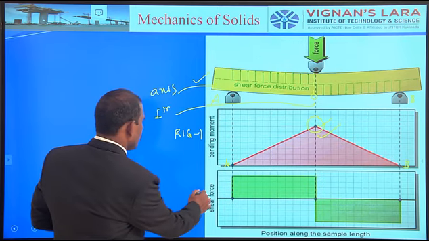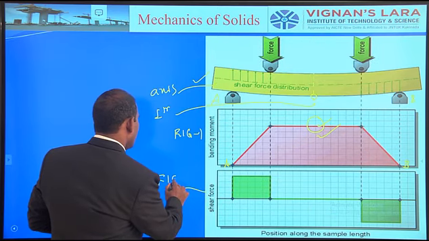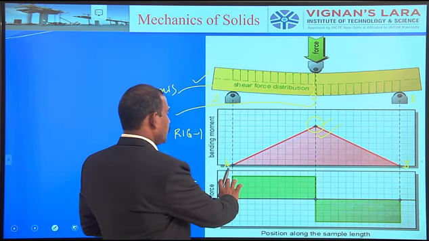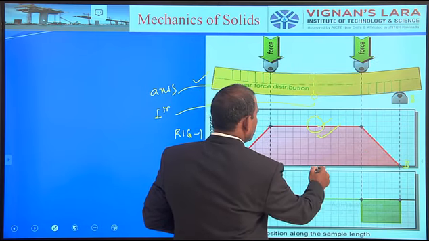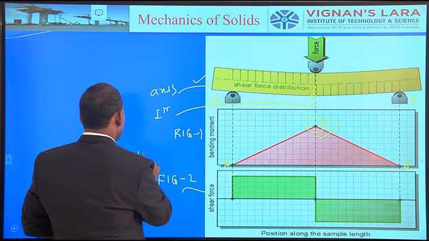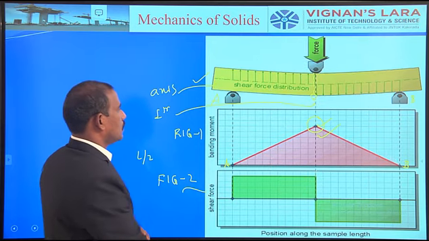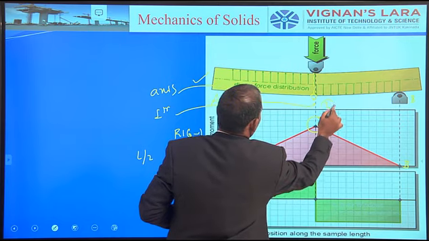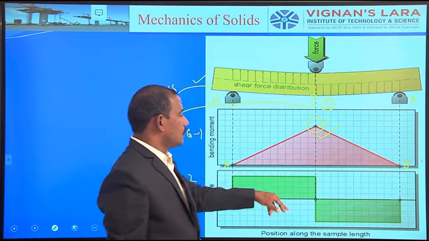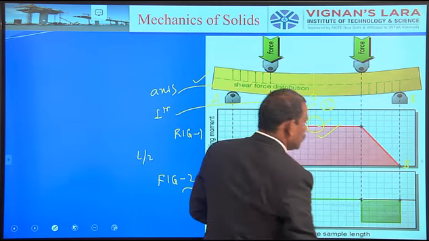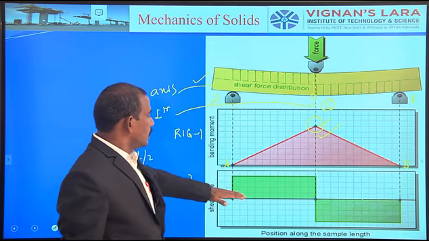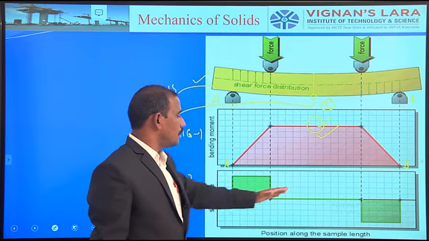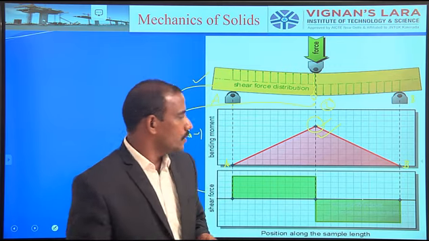Coming to figure number 2, here figure number 2 represents the shear force. If you observe, the shear force is constant up to the midpoint, or at the section L by 2. For example, the total length of the beam is L. Then the shear force is represented below that. Let us discuss why the green color, 50% of the portion, is represented above the reference line and below the reference line in future classes.